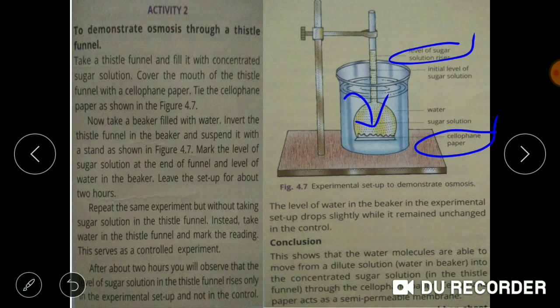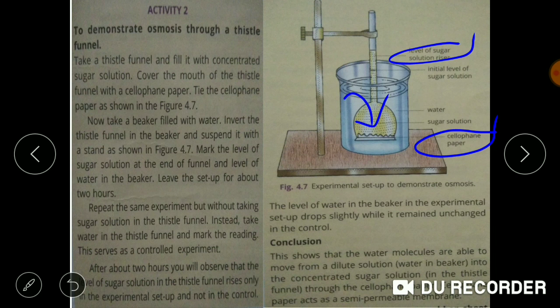Because the muslin cloth is so thin, it allows all the sugar solution to pass through, and it will make the water solution in the beaker the concentrated one, and all the sugar solution will pass through and will enter into the water solution in the beaker.